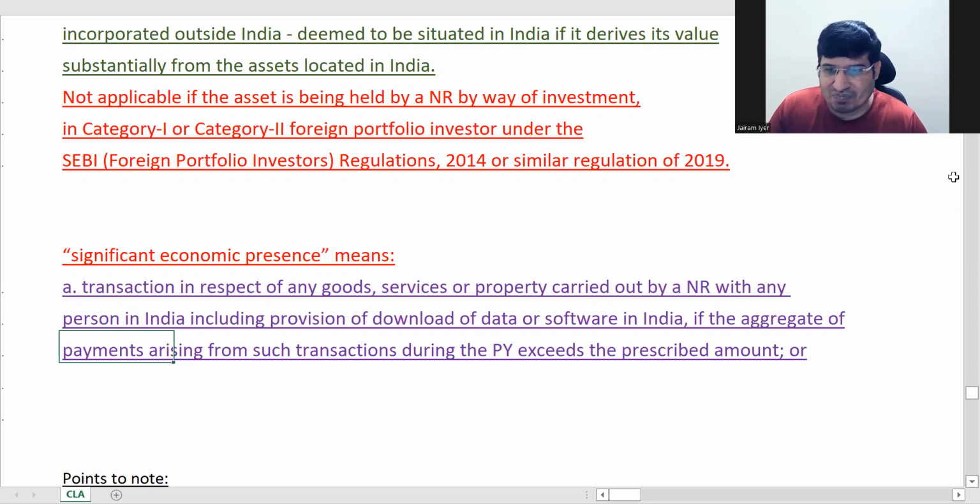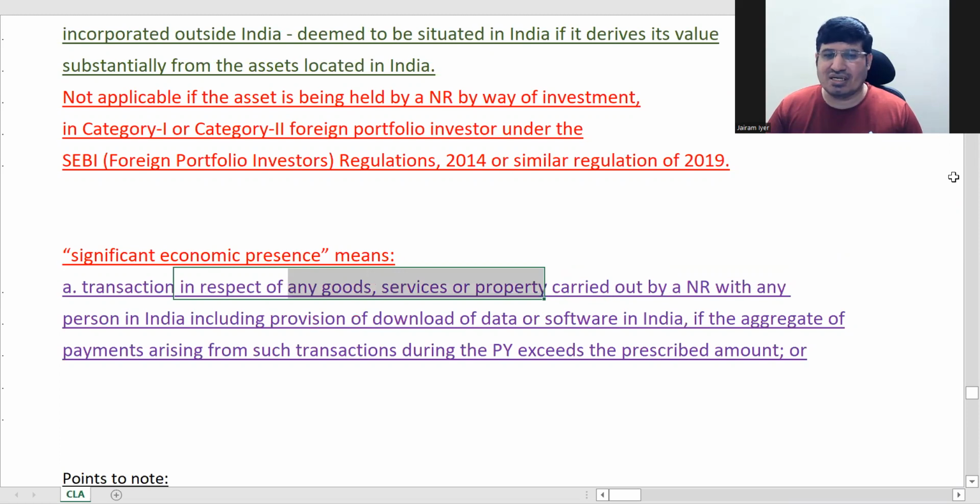So here they're saying, okay, in this case, you have a non-resident, and he has a transaction with a person in India.